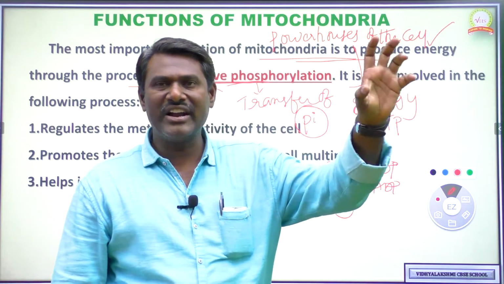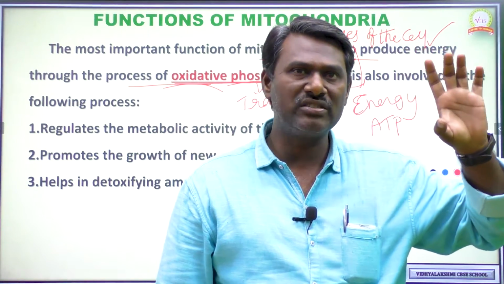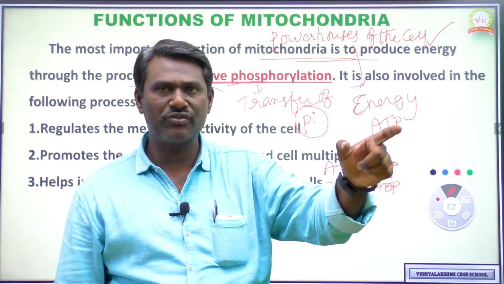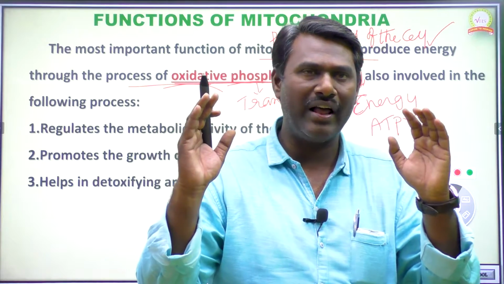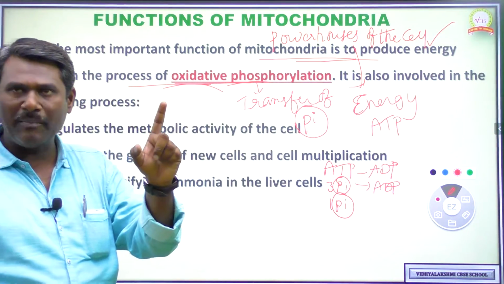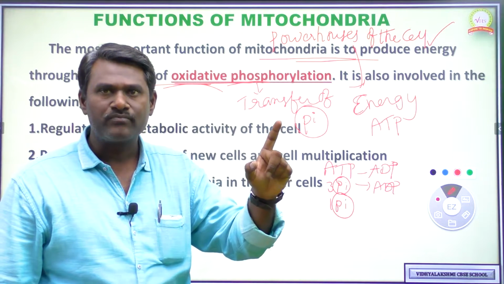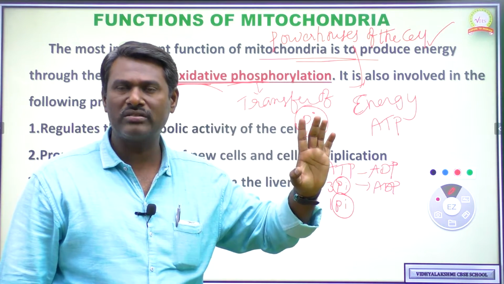And oxidative phosphorylation can be defined as the phosphorylation which occurs in the presence of oxygen. Okay. So the first function of mitochondria is that it is involved in complete oxidation of glucose to produce energy. That's why it is called the powerhouse of the cell.